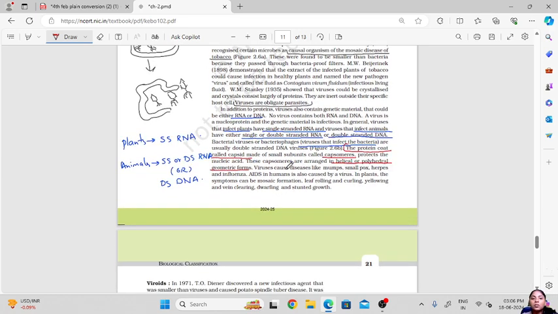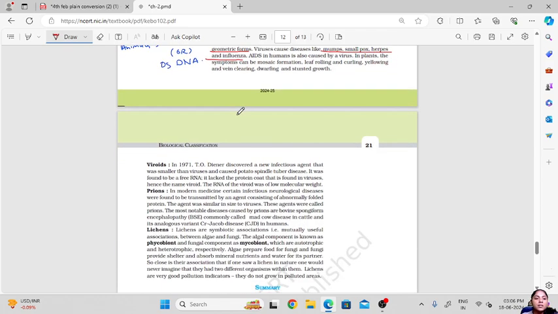Then it is given that viruses can cause many diseases such as mumps, smallpox, herpes. So these are mostly infecting organisms. Influenza, AIDS, all these diseases are caused by viruses.